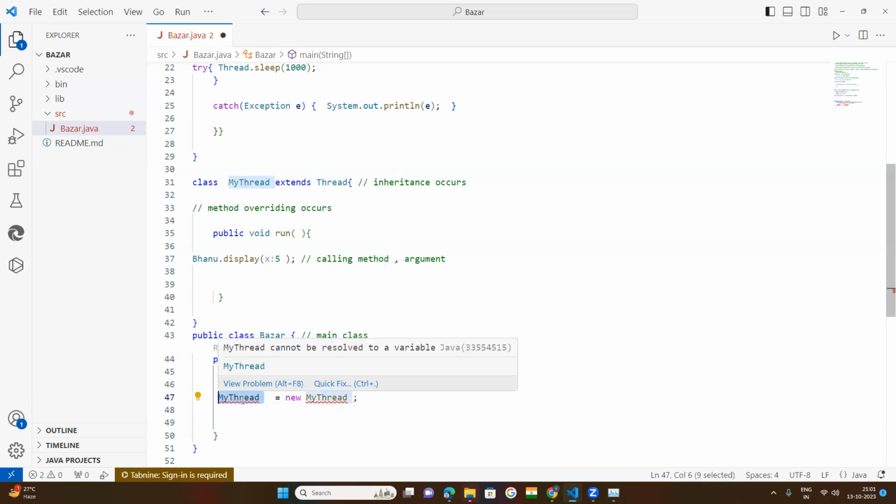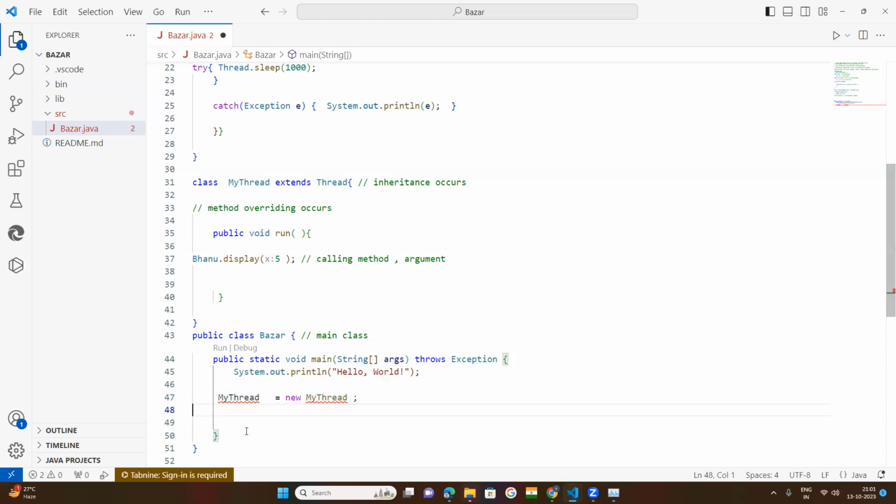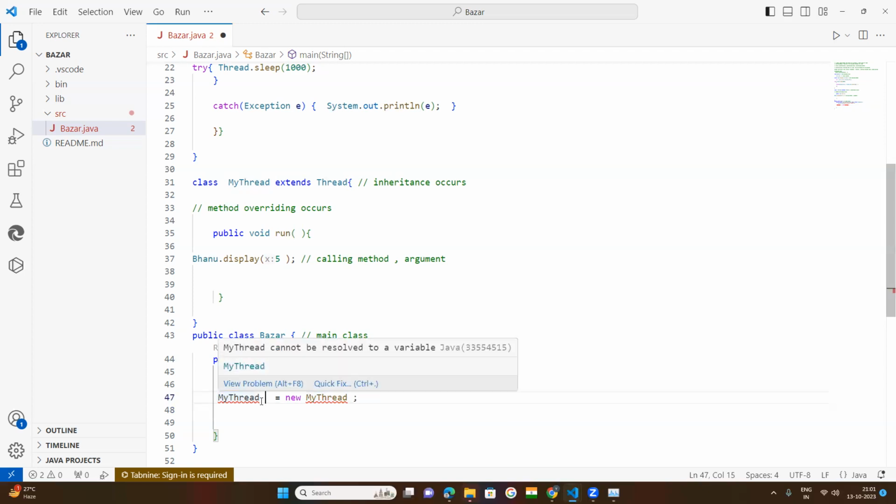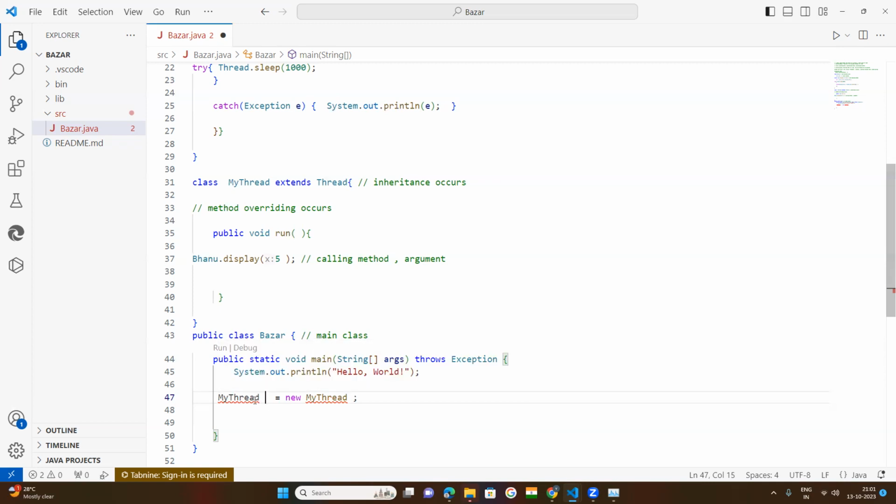Obj my thread means that the object is created for the my thread class. If there are 10 classes, so many objects will be created, and there will be confusion. If you write X, we don't know what that X was created for. So obj my thread means the object created for the my thread class. That's why I simply write obj here. Okay, now then what?